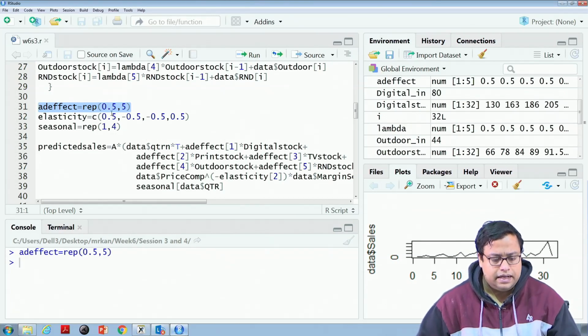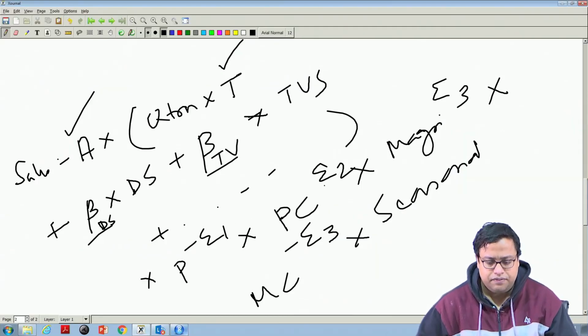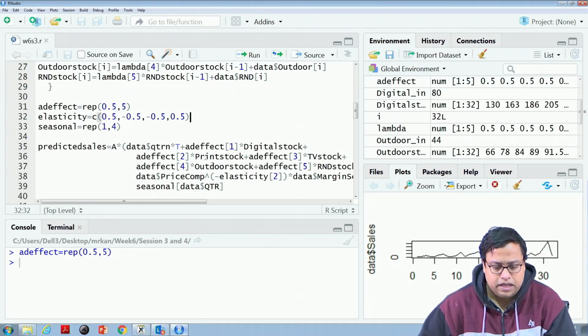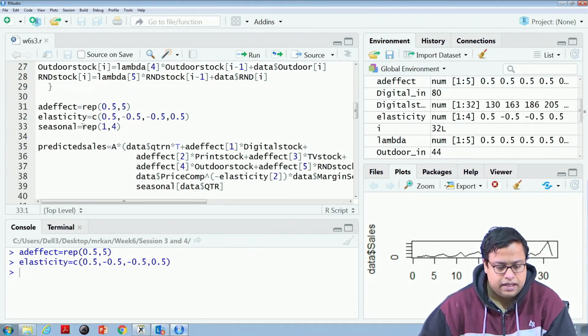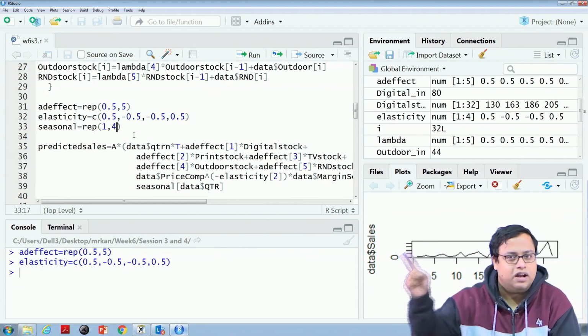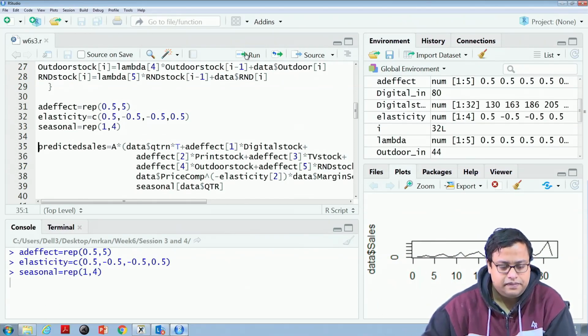Okay. Then elasticity, there are 4 elasticities. The first elasticity is 0.5, which is positive, then minus 0.5, minus 0.5, and then 0.5. And seasonality is repeat 1 comma 4. Currently, I am saying that for all the seasons the value is 1 1 1 1, so there is no seasonality. Later we will see what it comes to.